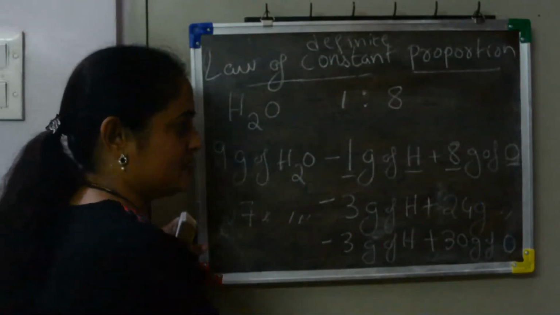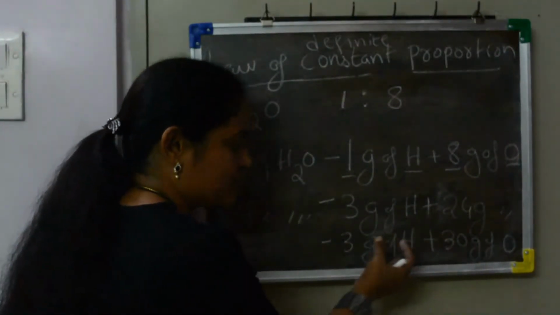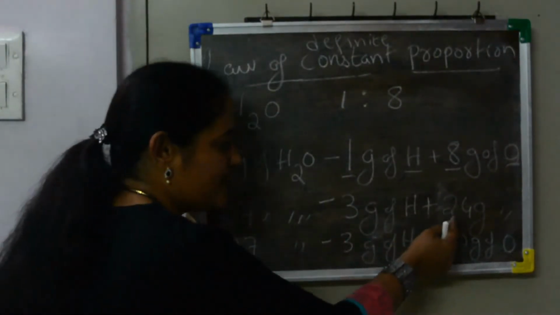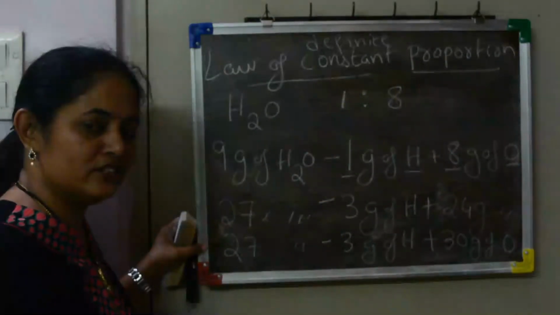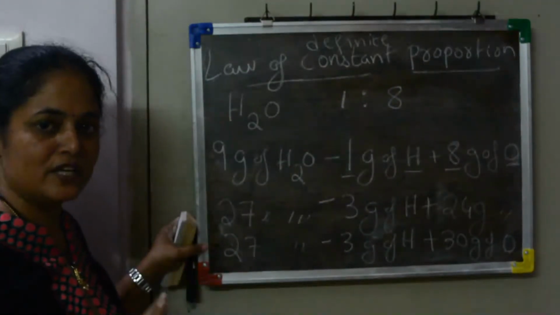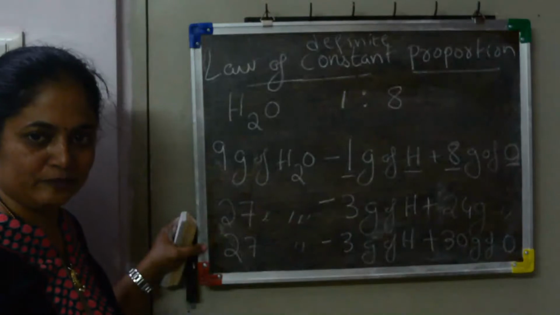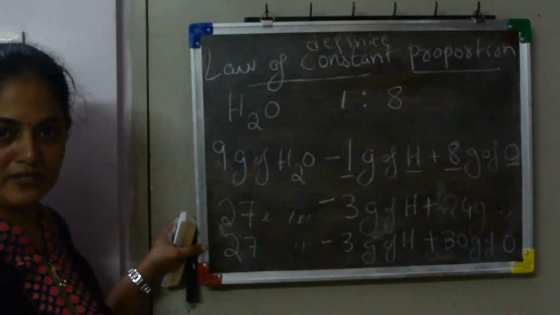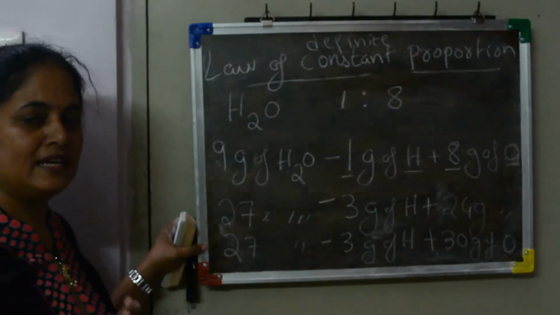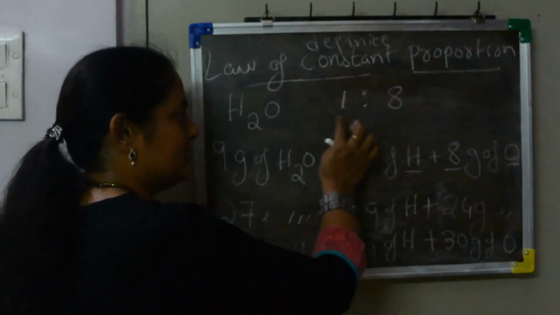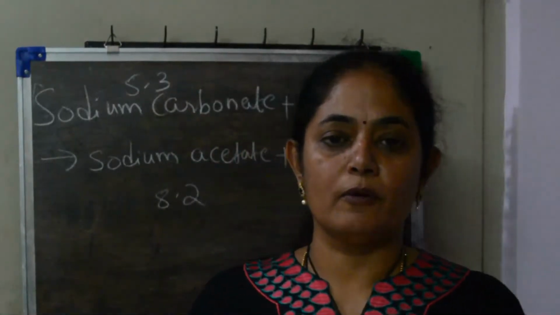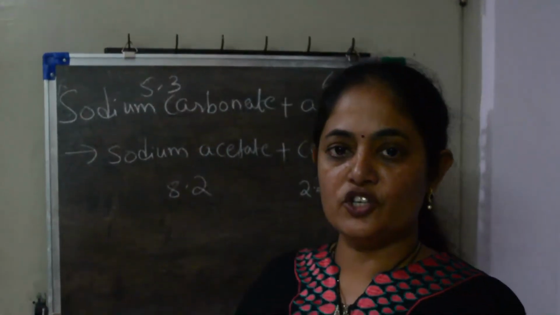So what will happen is, 24 grams will react with 3 grams and produce 27 grams of water, and the remaining 6 grams of oxygen will be unreactive. It won't be taking part in the reaction. So always the ratio will be fixed, 1 is to 8 only. Whether you give more or less, it can react only according to this ratio. That is the law of constant proportion. So now we will discuss few problems to be solved based on these two laws.